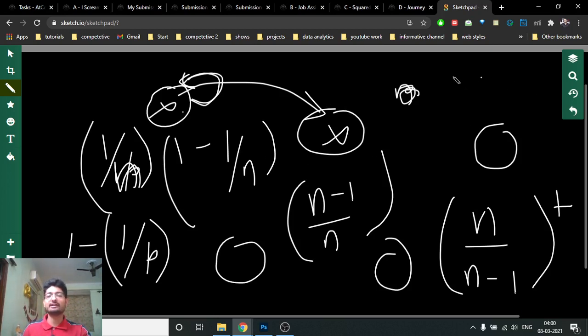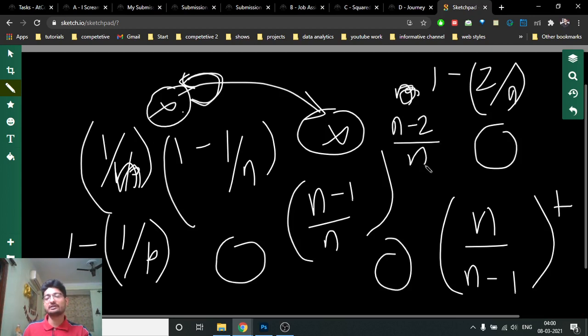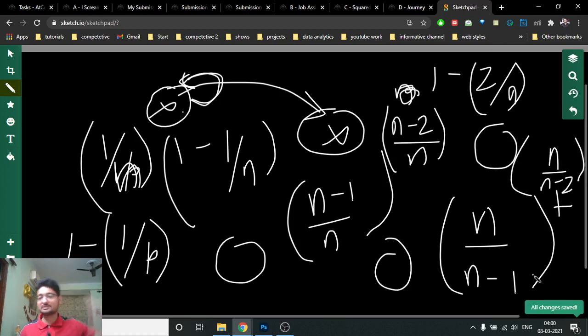So it's like this, 1 minus 2 by n, because now there are 2 nodes which you don't want to go to. Except these 2 nodes, n minus 2 nodes are left. So this is the probability of going to any other node except these 2 nodes, and if you reverse it, it becomes n over n minus 2. So you keep on adding it, the value of n over n minus 1, n over n minus 2, till